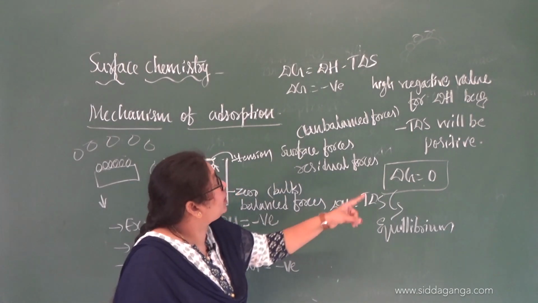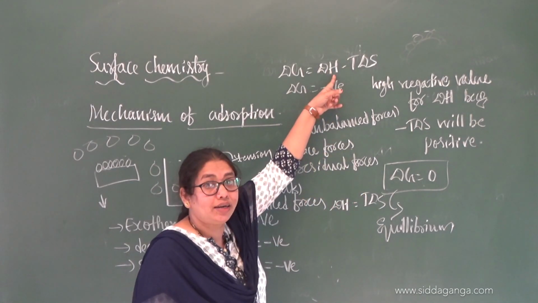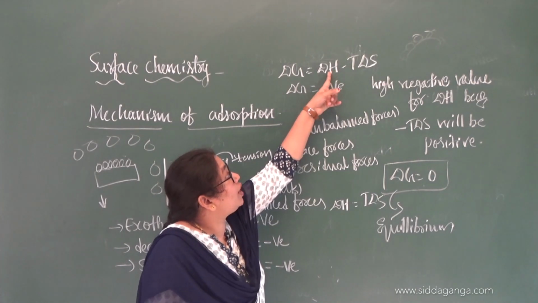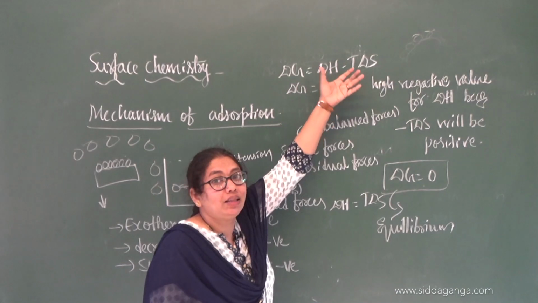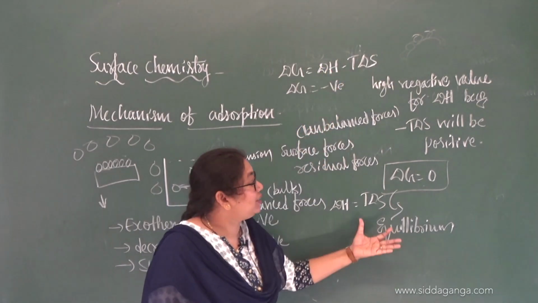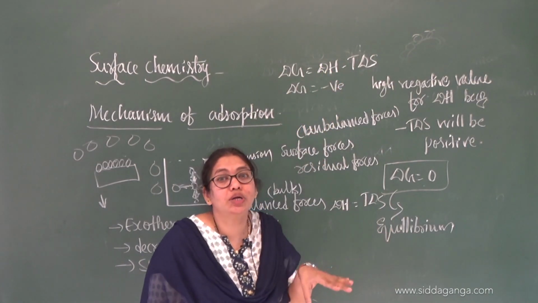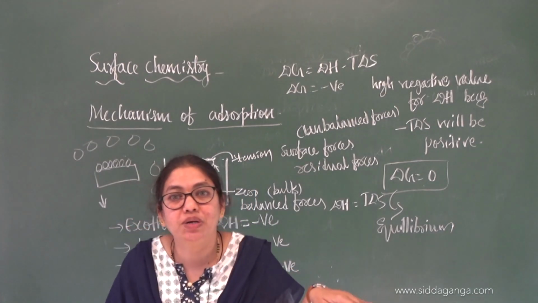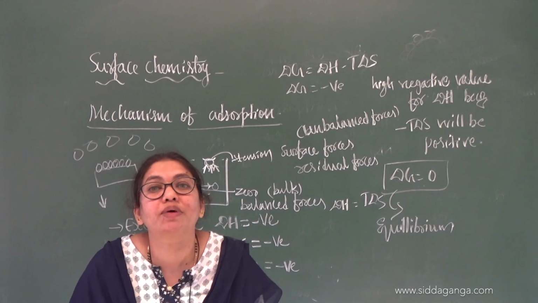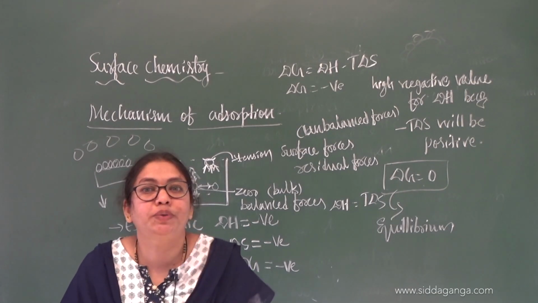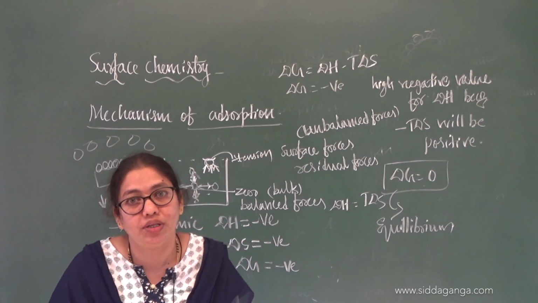When this value decreases with temperature variation and becomes equal to T into delta S, delta G will become 0. If delta G is equal to 0, we have to understand that the equilibrium state has been reached. Further adsorption will not take place. Rate of adsorption is equal to rate of desorption. Like that also you can count it.